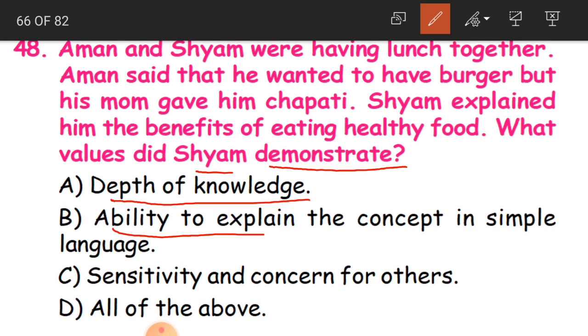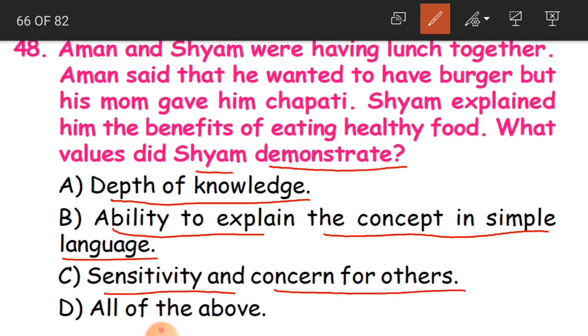Or ability to explain the concept in simple language? Did he explain the concept in very simple language? Sensitivity and concern for others. Because he cared for Aman.